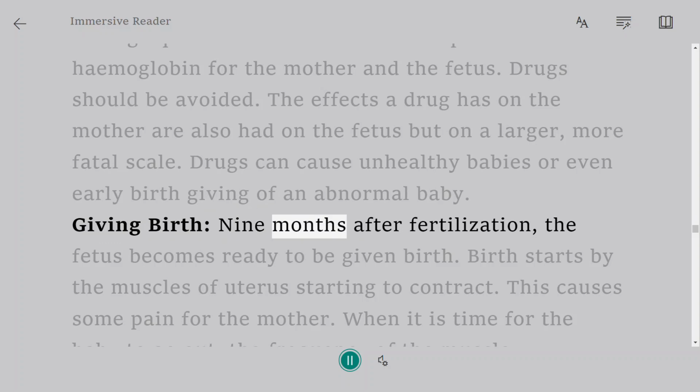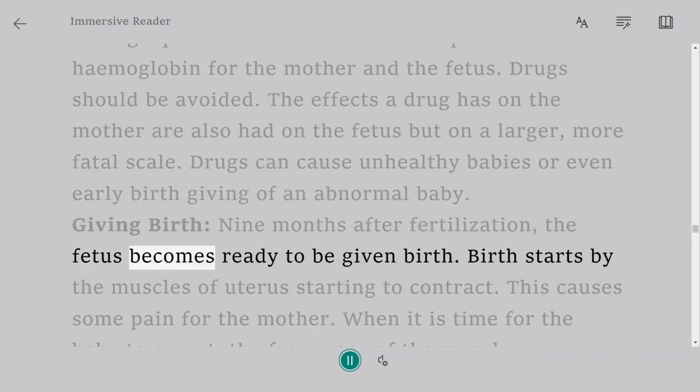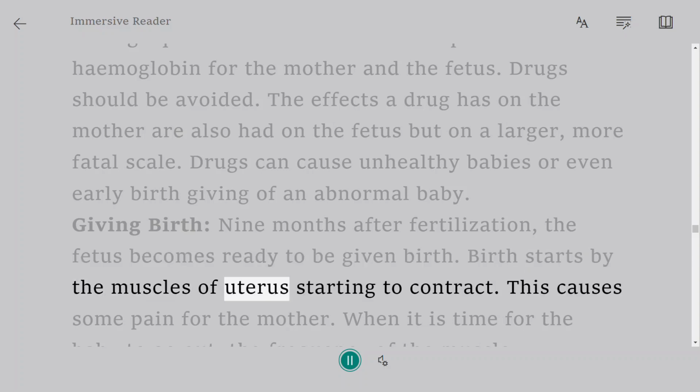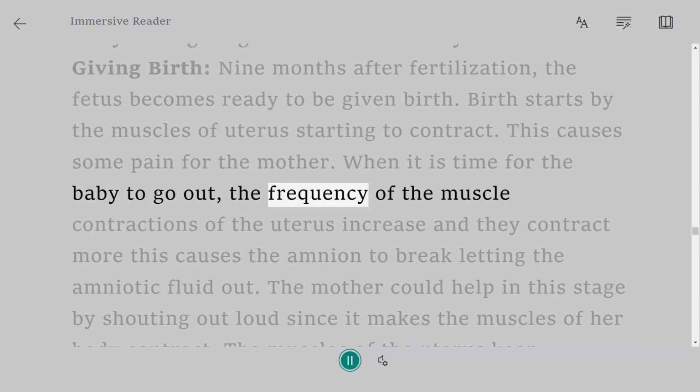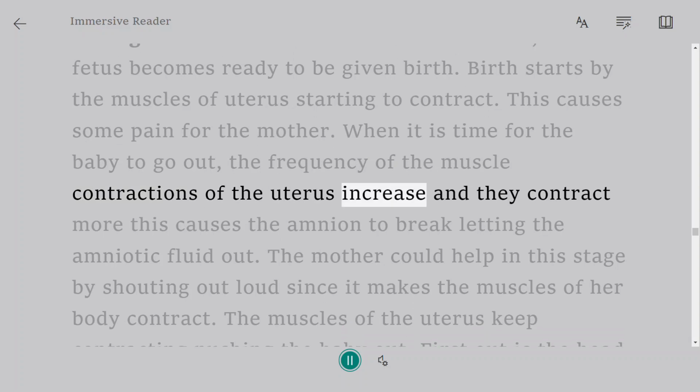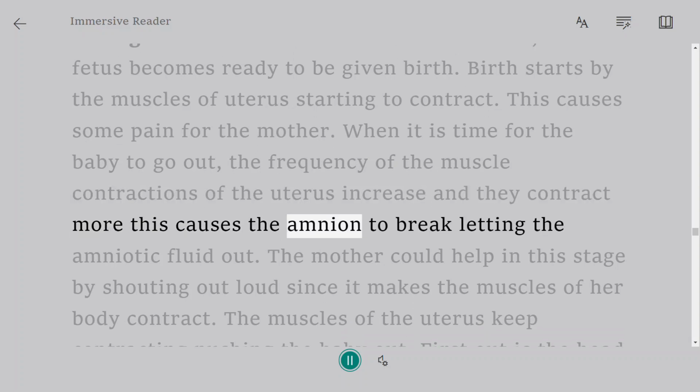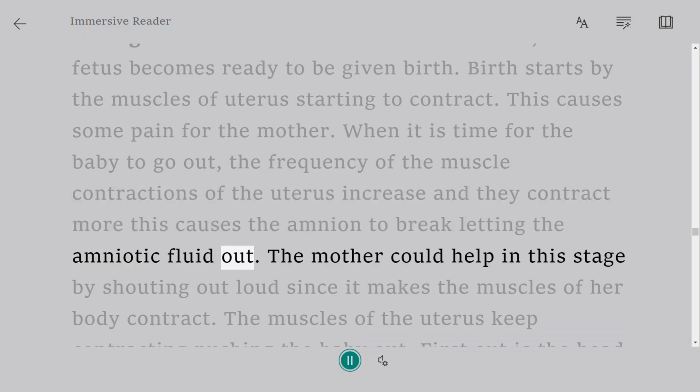Giving birth. 9 months after fertilization, the fetus becomes ready to be given birth. Birth starts by the muscles of the uterus starting to contract. This causes some pain for the mother. When it is time for the baby to go out, the frequency of the muscle contractions of the uterus increases and they contract more. This causes the amnion to break, letting the amniotic fluid out.